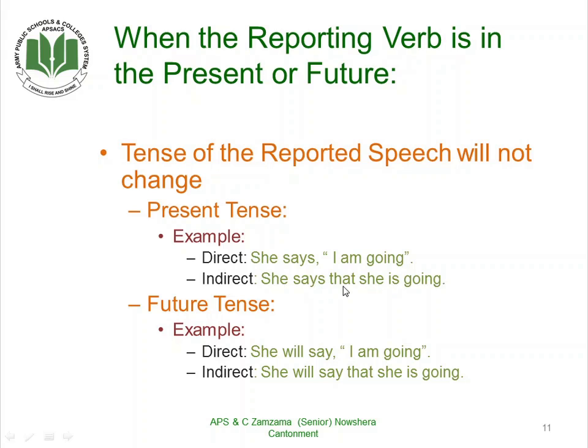Here we haven't changed the tense of the reported speech because the reporting verb is in the present tense. Now the next example is about the future tense. She will say, "I'm going." Here our reporting verb is in the future tense, so the tense of the reported speech will remain the same. She will say that she is going.